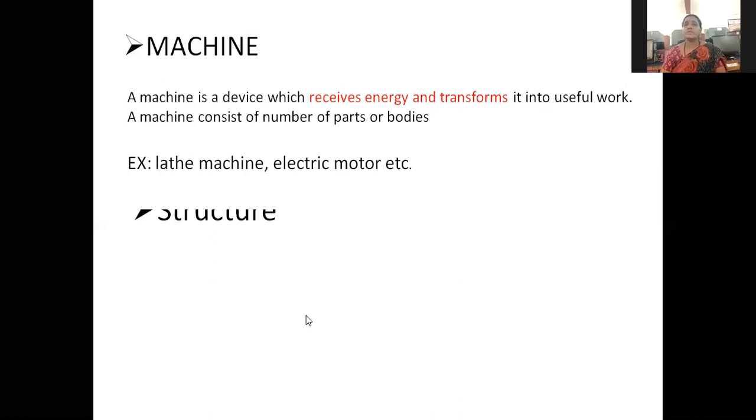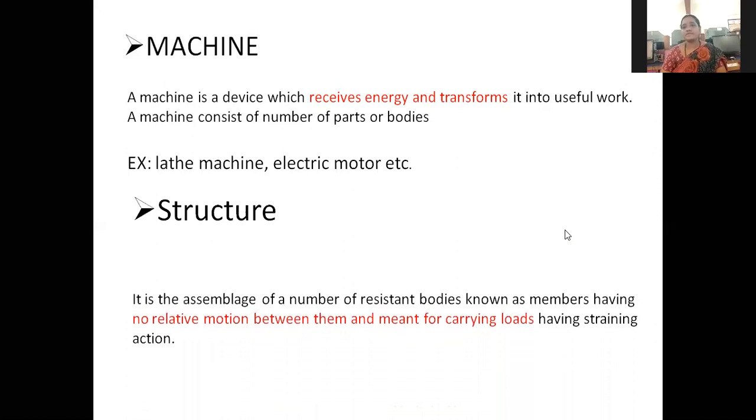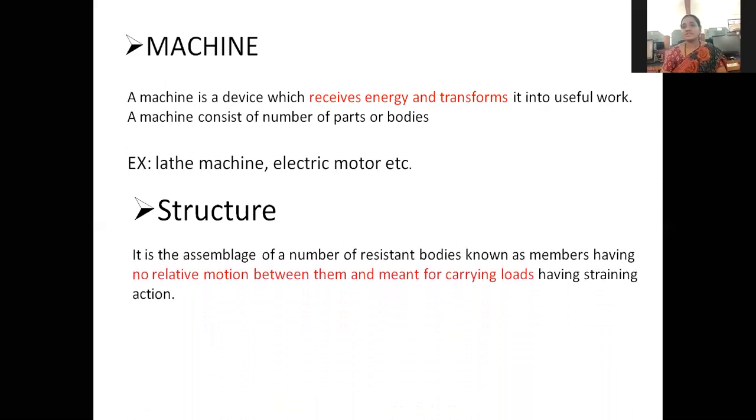Next, what do you mean by structure? A structure also has a number of bodies. So what is the difference between machine and structure? A structure is an assembly of a number of resistance bodies. What do you mean by resistance body, and what do you mean by rigid body? You might have doubt. In the next upcoming class I will tell. So a structure means an assembly of a number of resistance bodies.